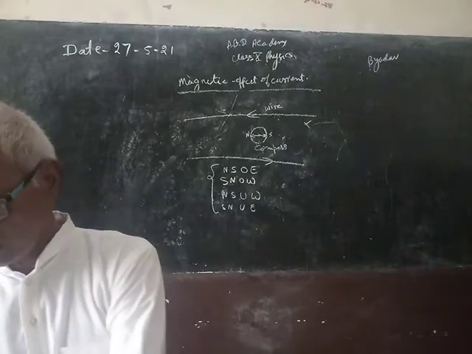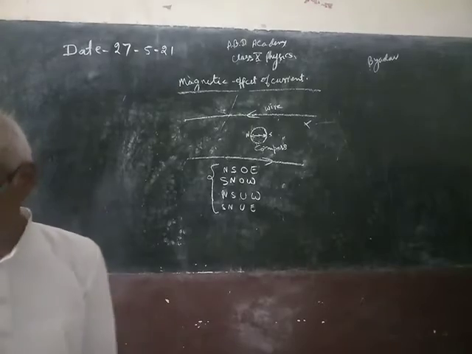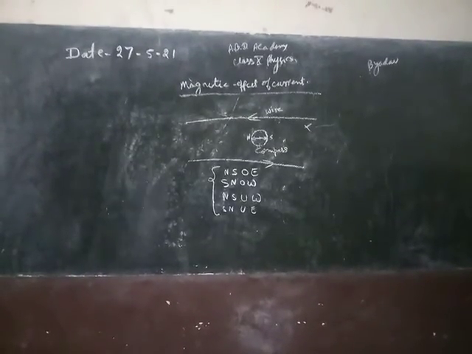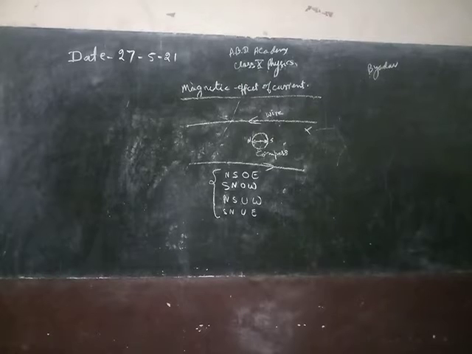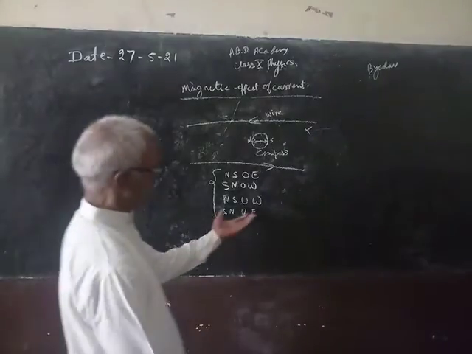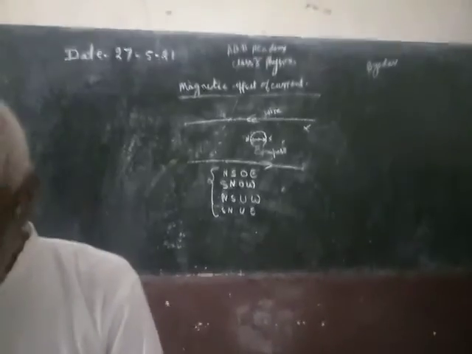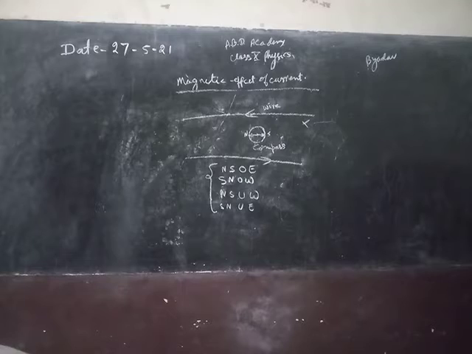So students, Hans Oersted first discovered the effect of electricity on magnetic substances placed near the wire through which electric current is passing. And he concluded with some rules which I have given here, so it is not mentioned in your book, but try to understand it, and these are right.